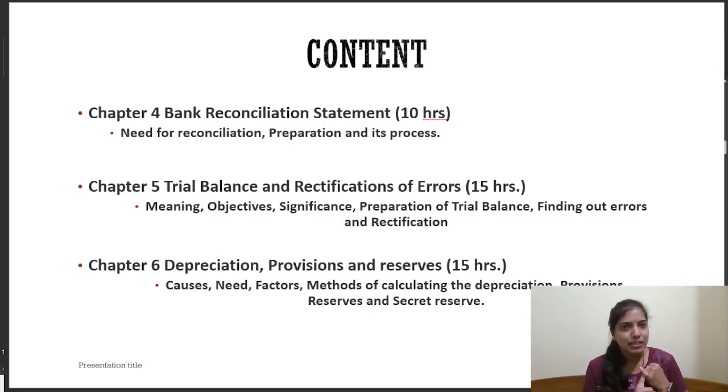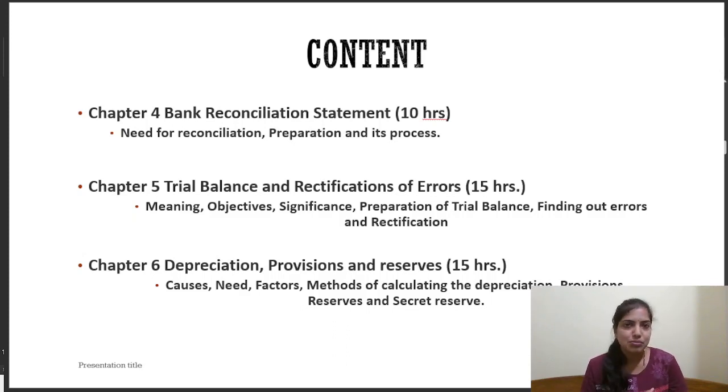We'll be learning the meaning, objectives, significance, as well as how we prepare it and what the format of this trial balance is. And if at all we have made any mistakes or there are any errors in this accounting system, how do we rectify them? First of all, how do we find out those errors and how do we rectify them?